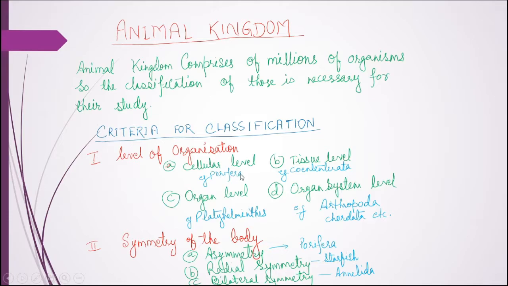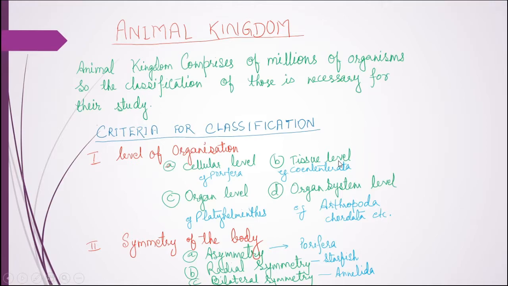In level of organization we can see that there are 4 levels: cellular level, tissue level, organ level and organ system level. Cellular level means all the cells perform each and every activity, the physiology of the cell.